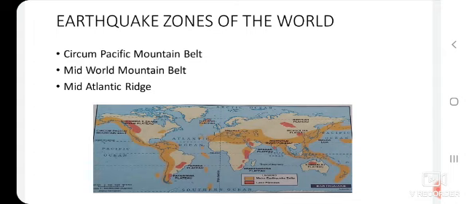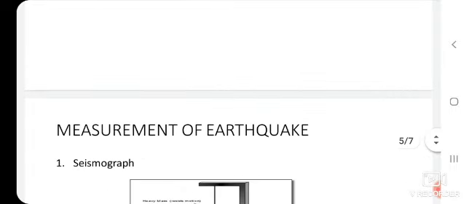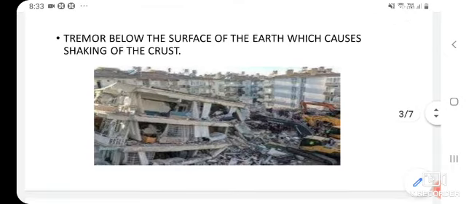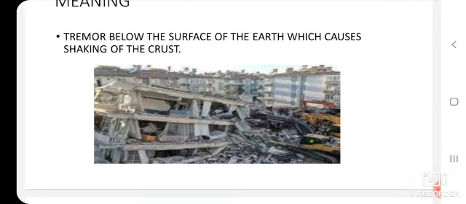Now let us quickly revise what an earthquake is, the causes of earthquakes, the instruments used to measure earthquakes, and the effects of earthquakes. As I have already taught you, an earthquake is a tremor below the surface of the earth which causes the shaking of the crust.